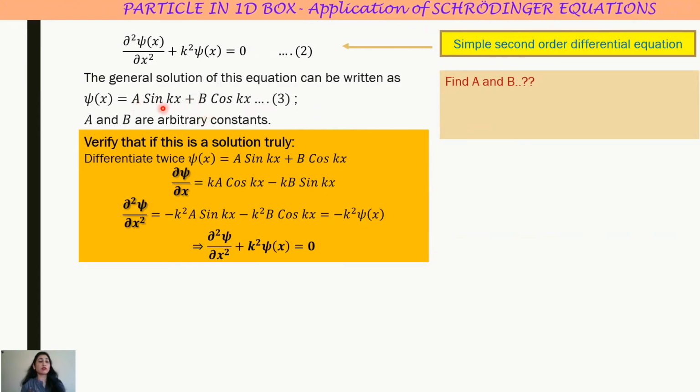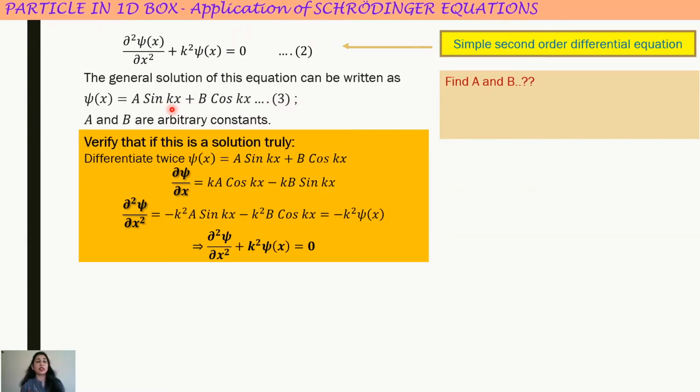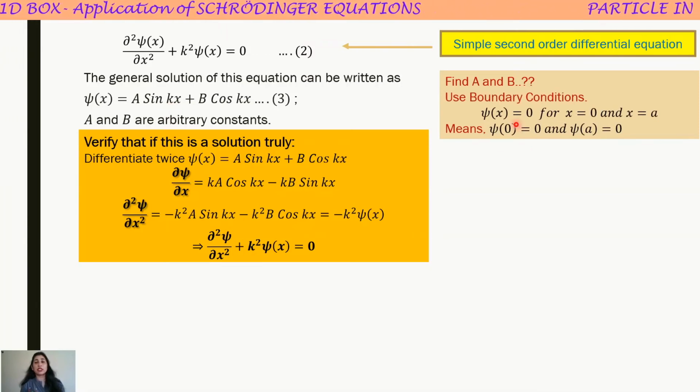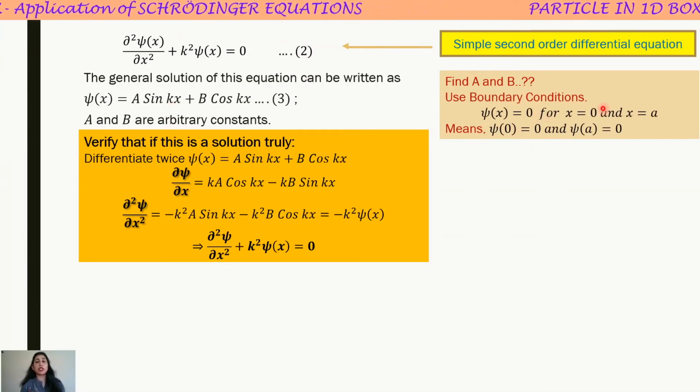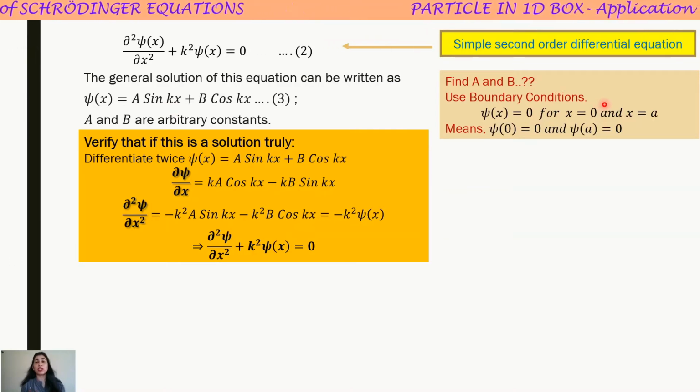Now, okay, we have got the solution, but still we have some pending job. What is this pending job? This is to get the values of a and b. They are still unknown to us, and to know them we use boundary conditions. We use boundary conditions to find both constants a and b.